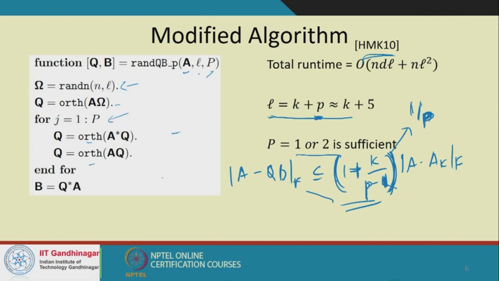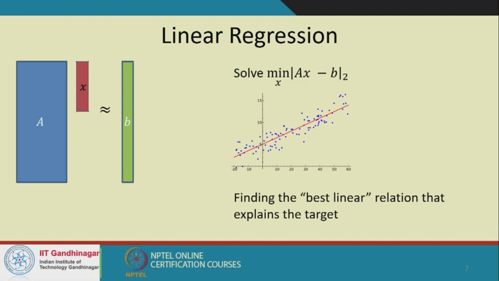Now we'll move into the application of these randomized techniques, the random projection and sampling techniques, to another common problem in machine learning called linear regression. So what is linear regression, right? Intuitively, linear regression is nothing but finding the best linear expression that explains a particular target, right?